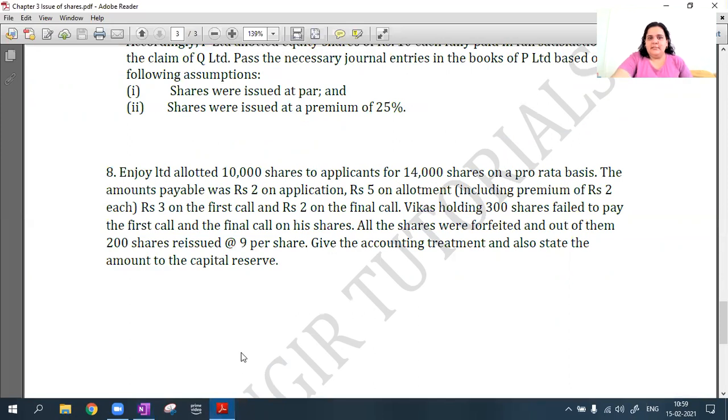But in this sum, there is nothing like that. The allotted shares are 10,000. Application was received for 14,000. Okay, so basically ये जो 4,000 है वो extra है. You have to return them.